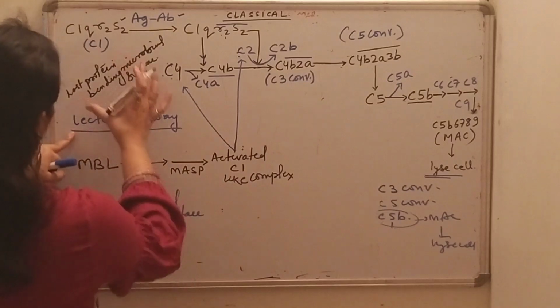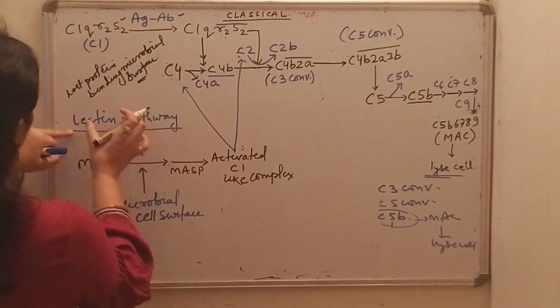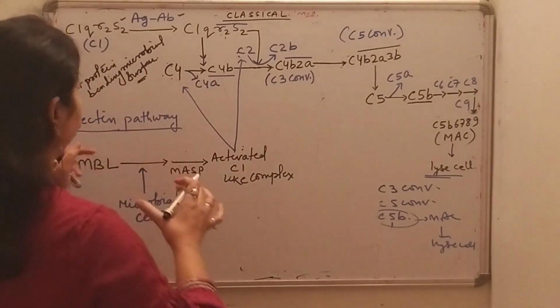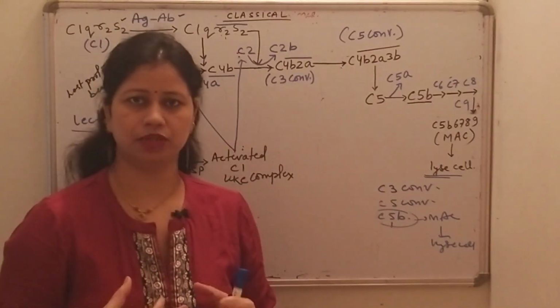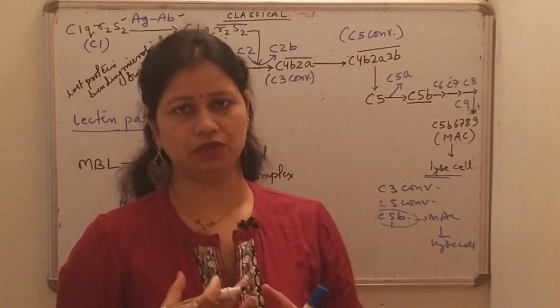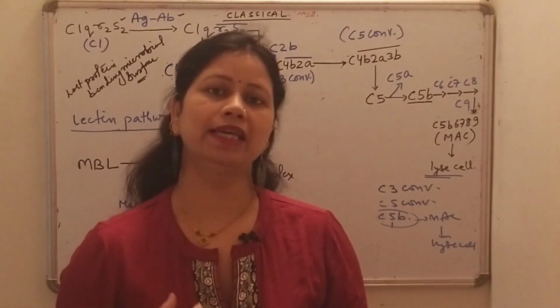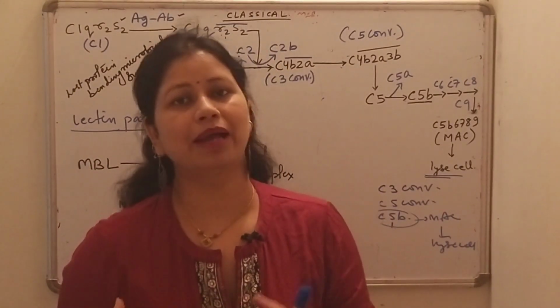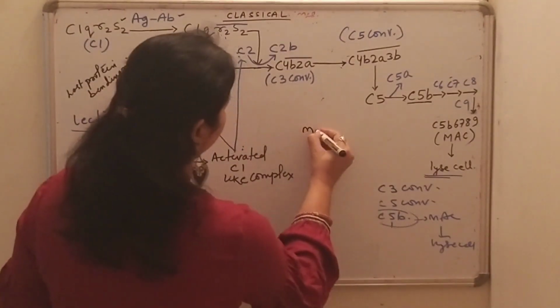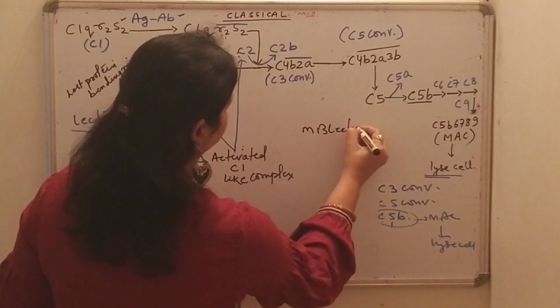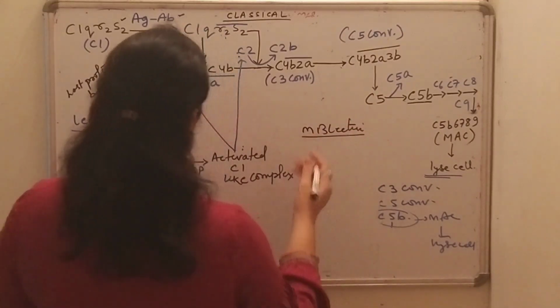Okay, so what are lectins? Lectins are proteins that recognize and bind to carbohydrate residues, especially mannose residues, and this is one of the reasons why this pathway is also known as the mannose binding lectin pathway, or MB lectin pathway.